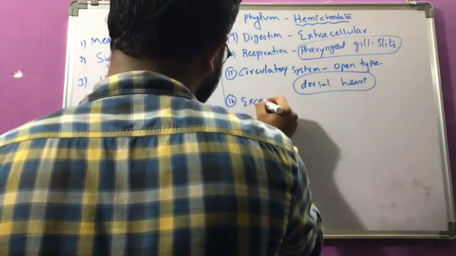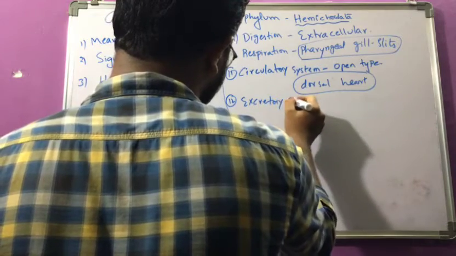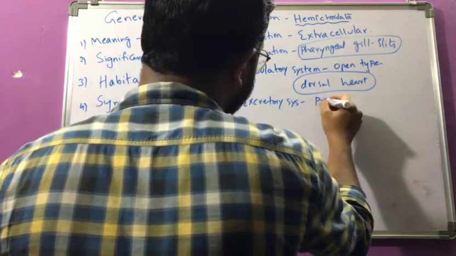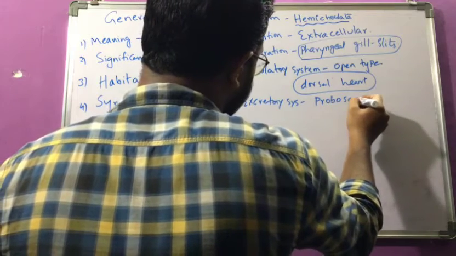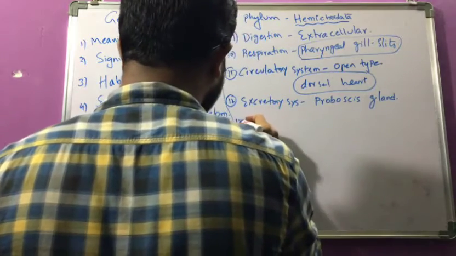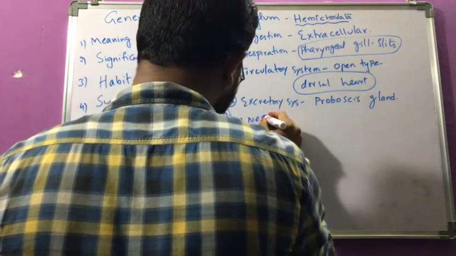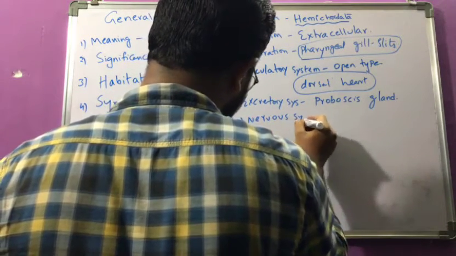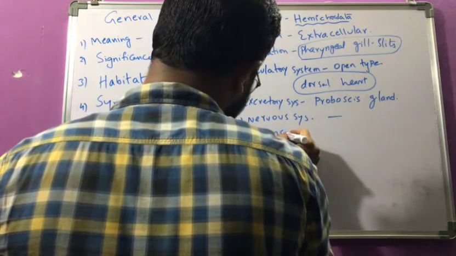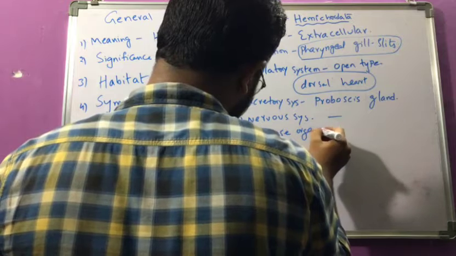And the excretory system, it is performed with the help of a gland, that is the proboscis gland, that is present in the anterior region. And there is no discussion about the nervous system here, and obviously the sense organs are also not there.